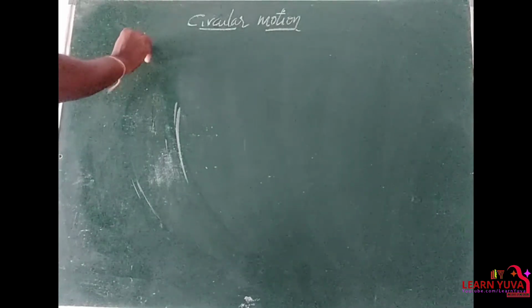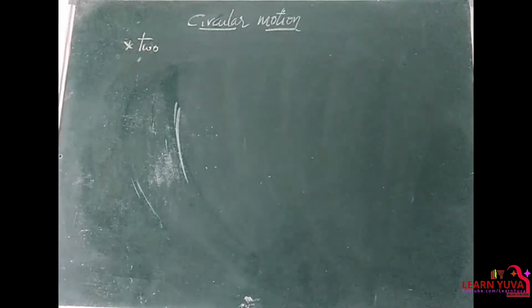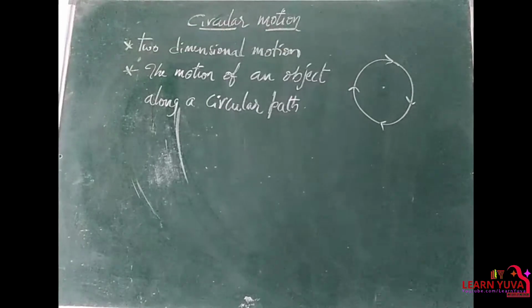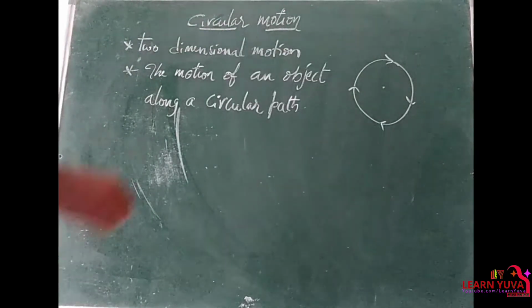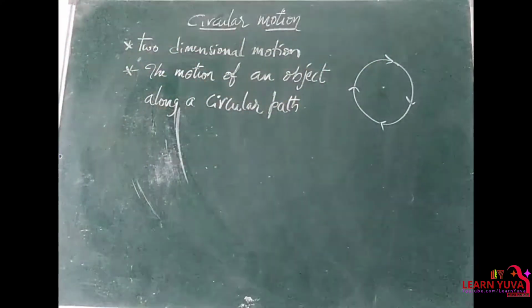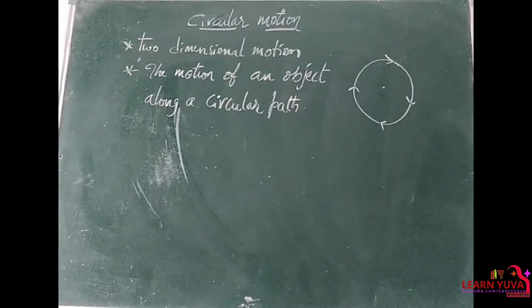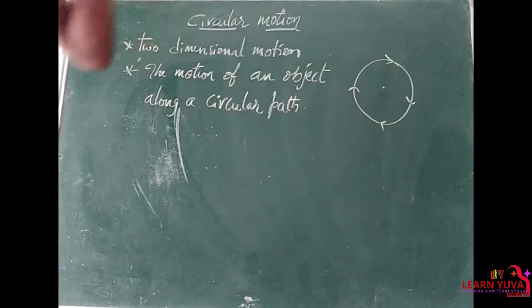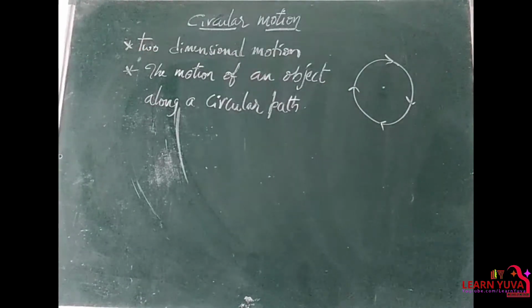Circular motion is a two-dimensional motion, right? Circular motion can be defined as the motion of an object along a circular path. If the body is moving in a circular path, then we can say that the motion of the body is a circular motion. And uniform circular motion is nothing but when a body moves along a circular path with a constant speed. Uniform means same. With a constant speed, that motion is uniform circular motion.